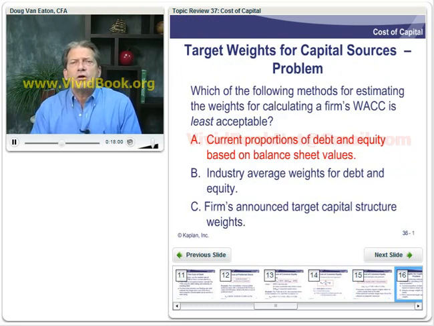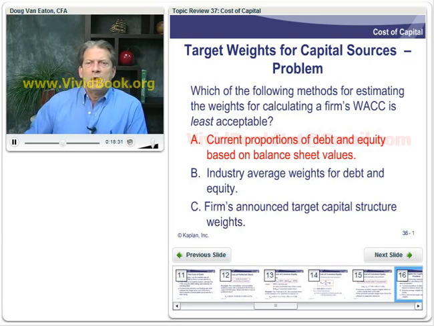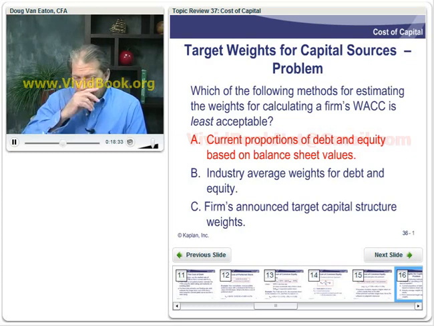Okay, our target weights, here's a practice problem for you. Which of the following methods for estimating the weights for calculating a firm's weighted average cost of capital is the least acceptable? So I'll give you a second to decide on one of these answers as your favorite. Well, our least favorite there is going to be answer A.